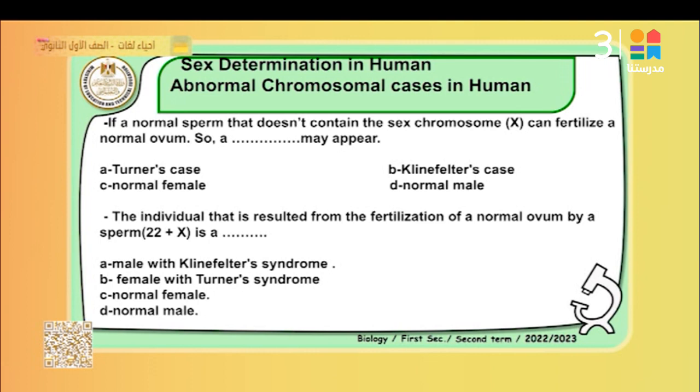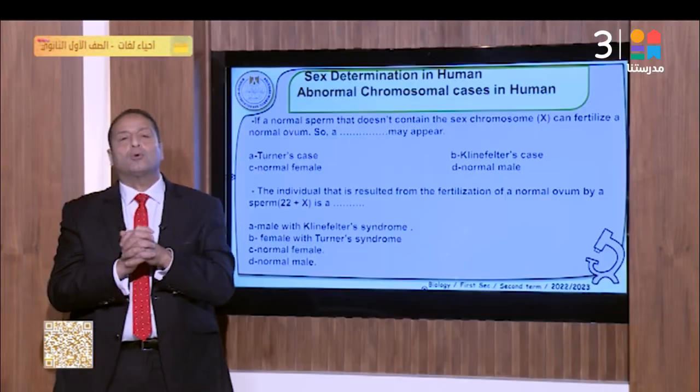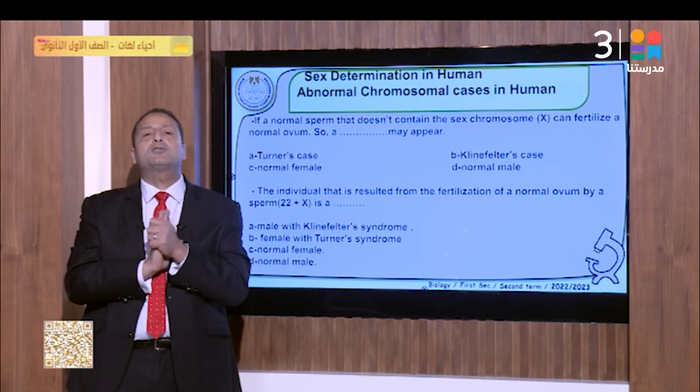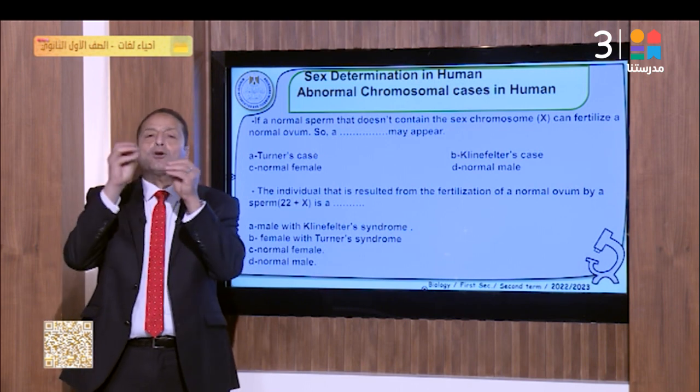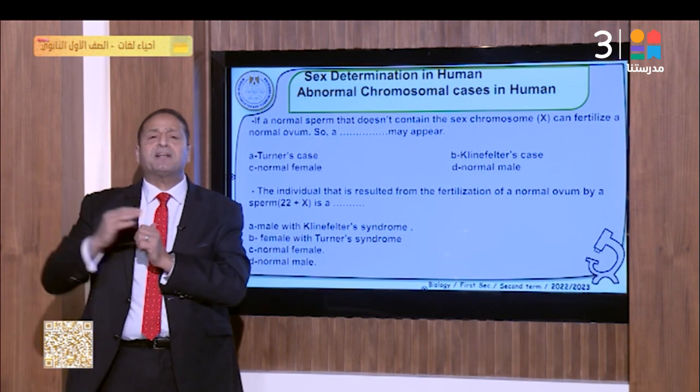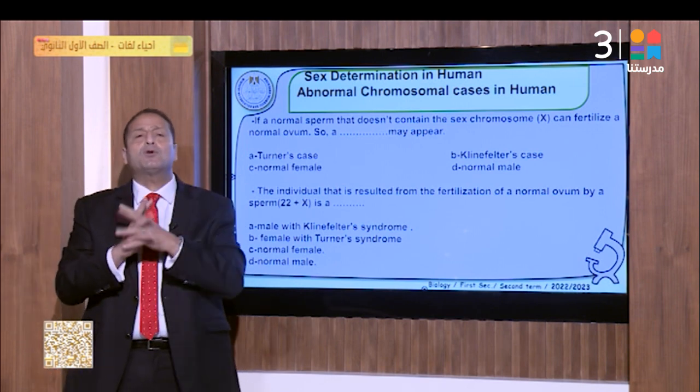This is related to sex determination in humans, abnormal chromosomal cases in humans. This is a special case related to abnormal chromosomes. Mutations can occur in both the sex chromosomes and the somatic chromosomes. As I mentioned previously, there are two types of chromosomes.